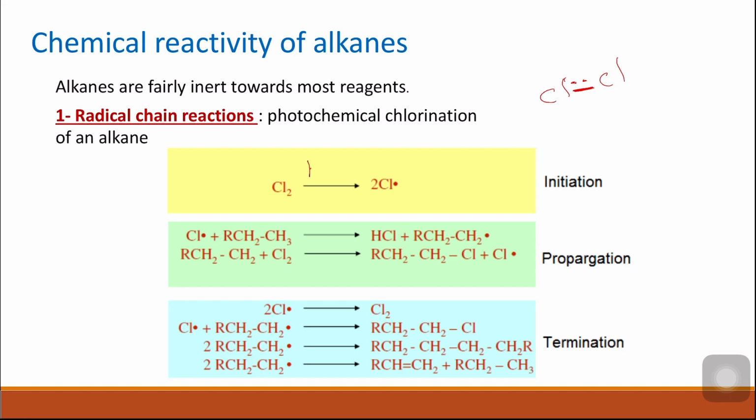When you subject this chlorine to photochemical energy, ultraviolet light, high energy, the bond will start to break homolytically, which means it breaks equally between the two chlorine atoms. The two electrons move one to each chlorine atom, so you end up with two chlorine free radicals, each with only one electron.